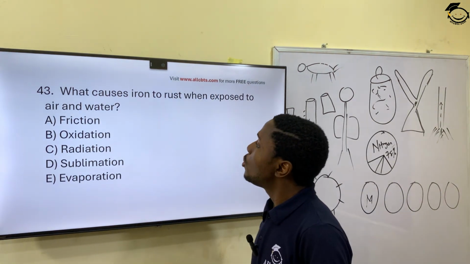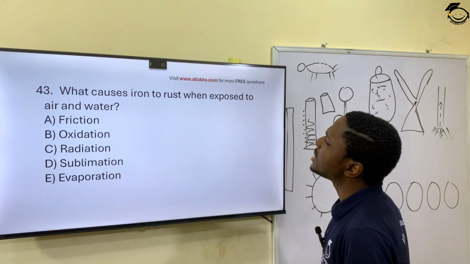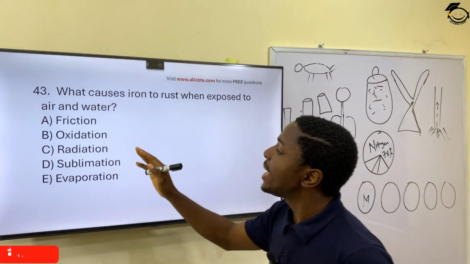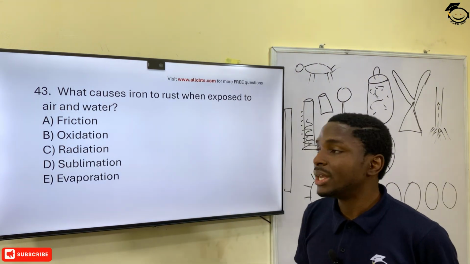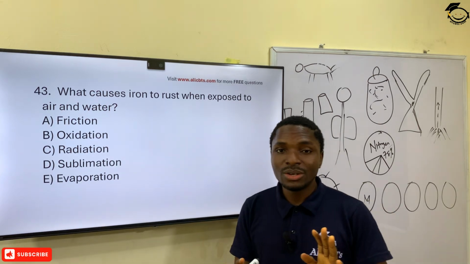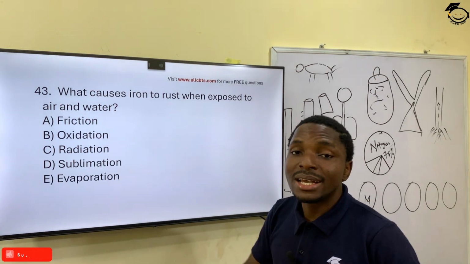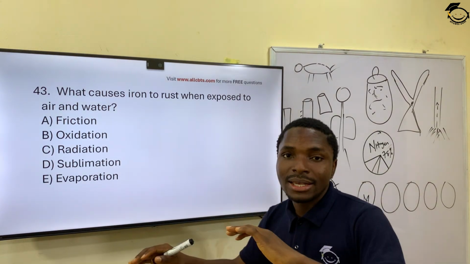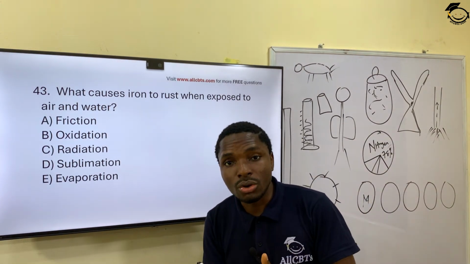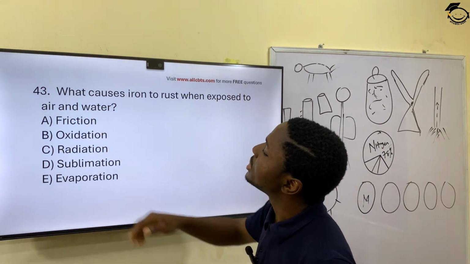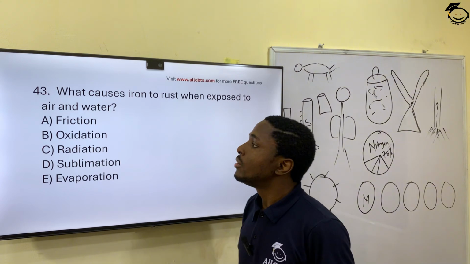Question 43. What causes iron to rust when exposed to air and water? Okay, the process simply is oxidation. Once a piece of metal is exposed to moisture, water, and air, the process of oxidation occurs, which causes the metal to rust. So oxidation is the correct answer there.